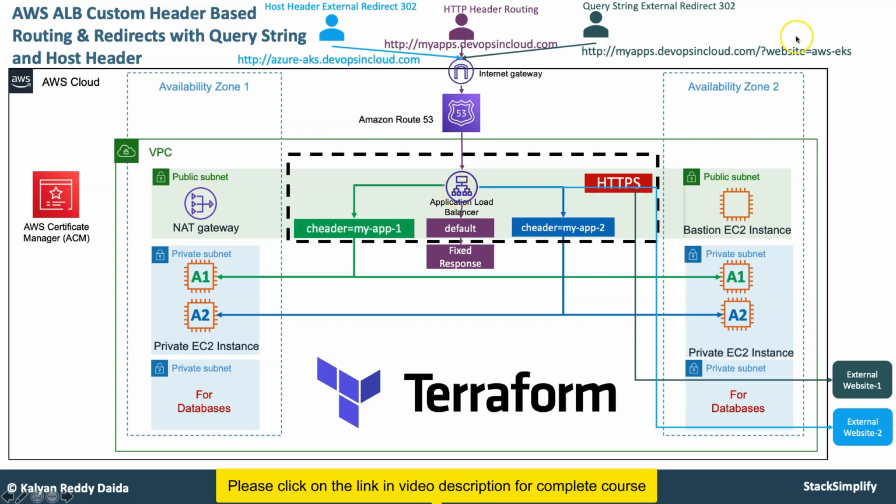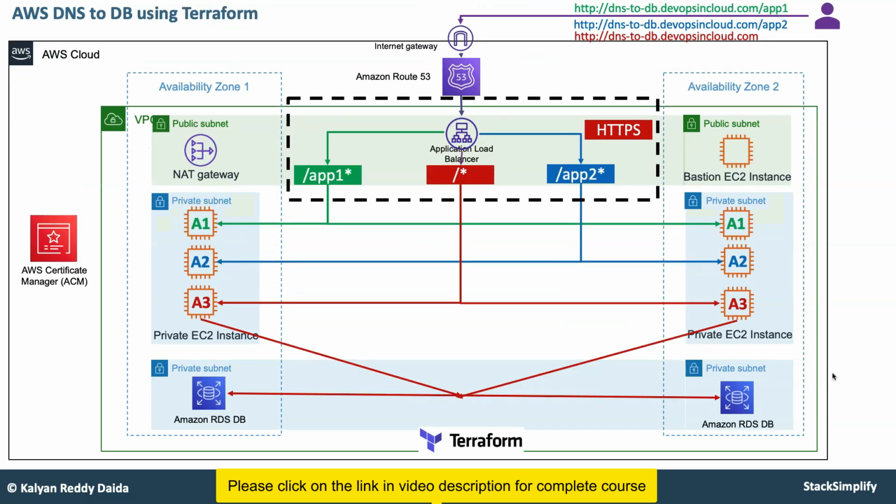When you say website equal to aws-eks with a question mark, this query string will redirect you to the external website, whichever you have configured there. From there, you will move on to something called AWS DNS to DB using Terraform.